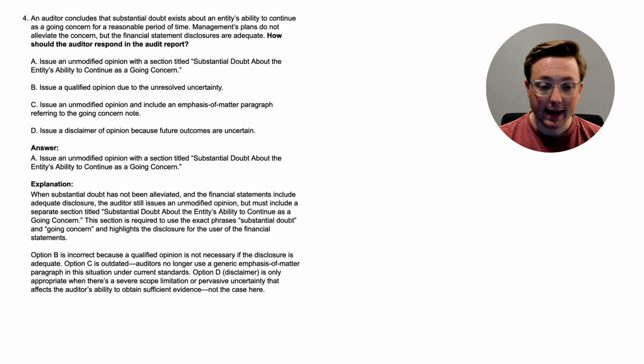All right, here we are. The answer is A, issue an unmodified opinion with a section titled Substantial Doubt about the entity's ability to continue as a going concern. So let's walk through the explanation.